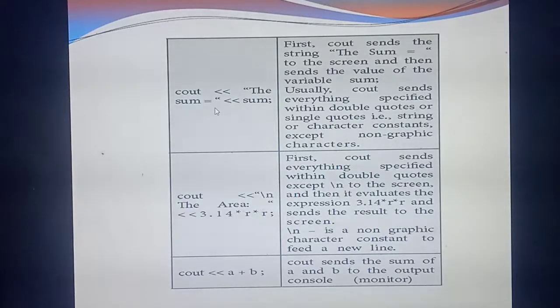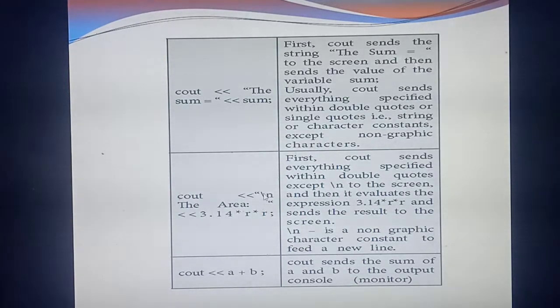Next, listen, the other one is the variable sum. Whatever value you assigned to the variable sum, it will accept and display as output. So first, the thing you mentioned in double quotes is "the sum". Next, the value you pass in the variable sum will be displayed as output. For example, the sum equal to 20: already you have calculated and stored the value as 20, so the output displayed is: the sum equal to 20. Understand?